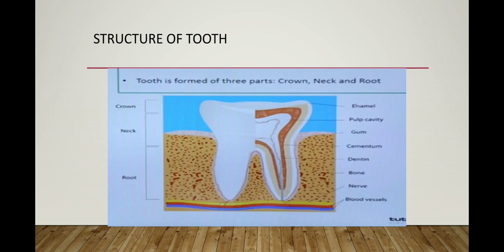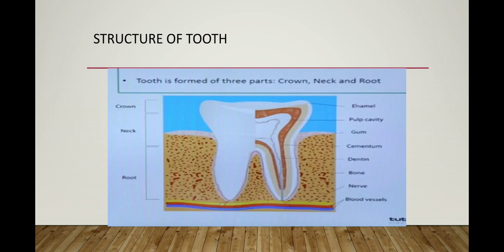The first is the crown part of the tooth, which contains the enamel. Enamel is the hardest, white colored substance which is present on the topmost layer of the tooth. So it gives strength to our teeth. And after that, the pulp cavity, and then the gum.